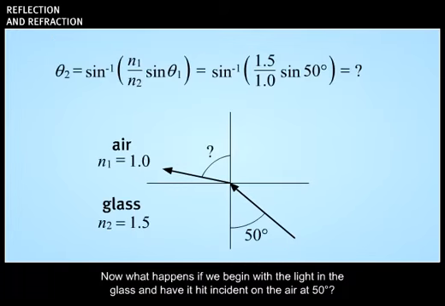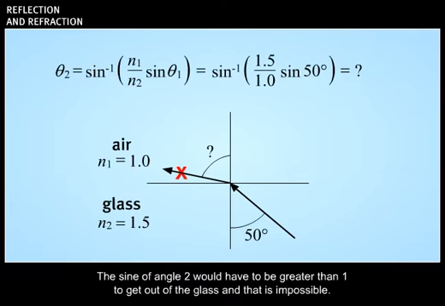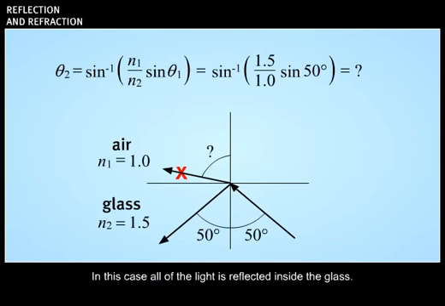Now what happens if we begin with the light in the glass and have it incident on the air at 50 degrees? Repeat the calculation and see what happens. Your calculator should have given you an error message. The sine of angle 2 would have to be greater than 1 to get out of the glass, and that is impossible. In this case, all of the light is reflected inside the glass.